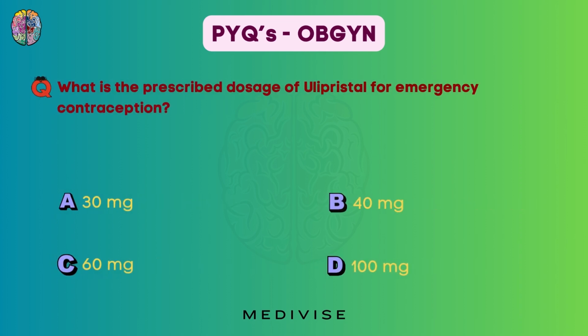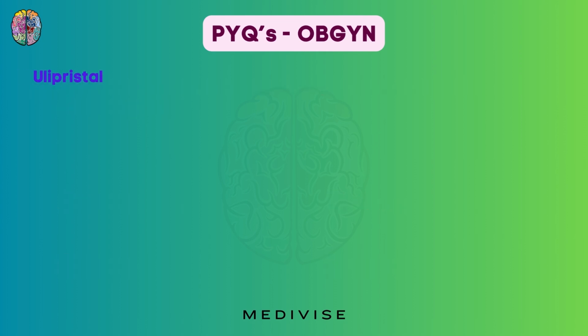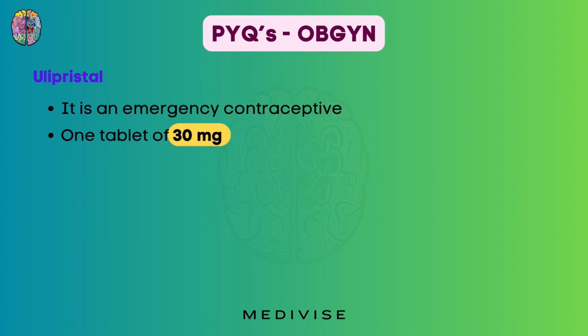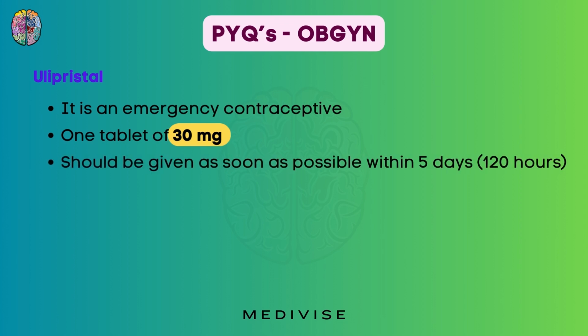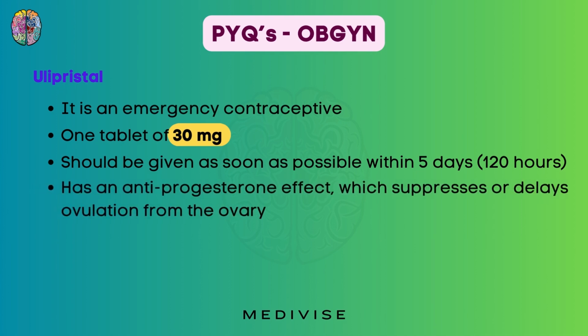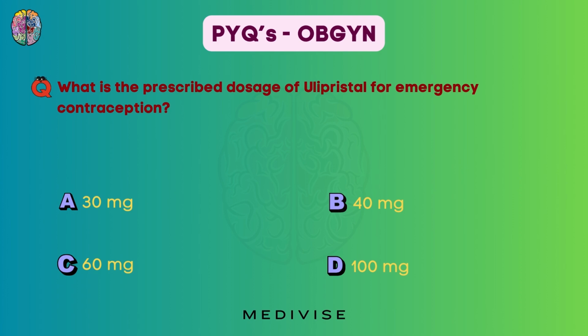Now, what is the prescribed dosage of ulipristal for emergency contraception? Is it 30 mg, 40 mg, 60 or 100? So what is ulipristal? It is an emergency contraceptive and it is given as only one tablet of 30 mg. It should be given within 5 days but as soon as possible. What is the mechanism of action? It has an anti-progesterone effect. So coming back to our question, our correct option is option A.